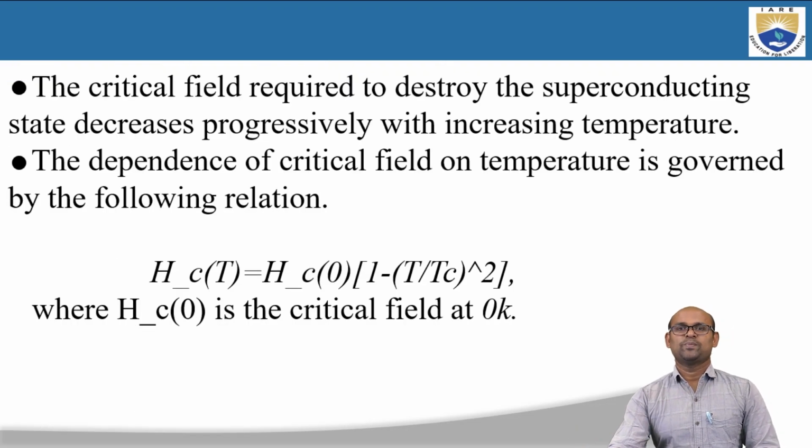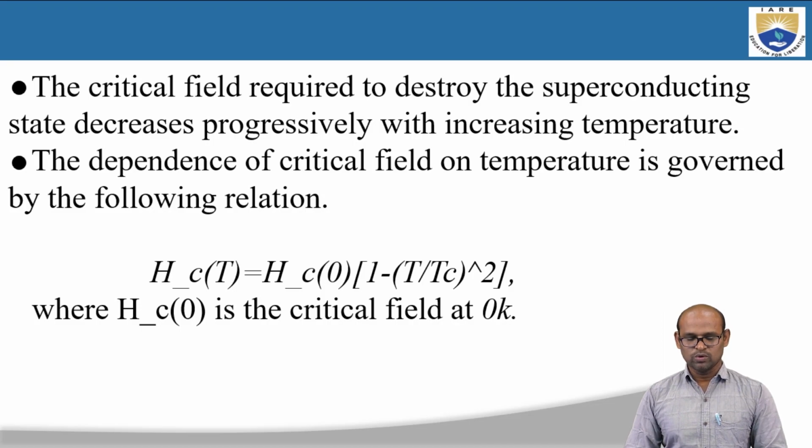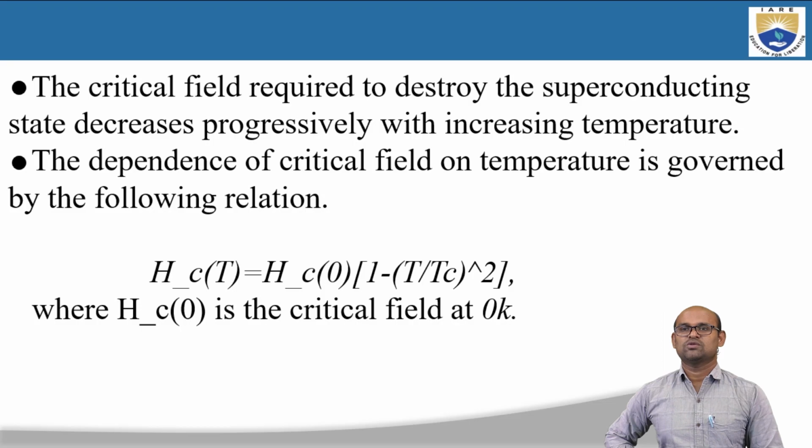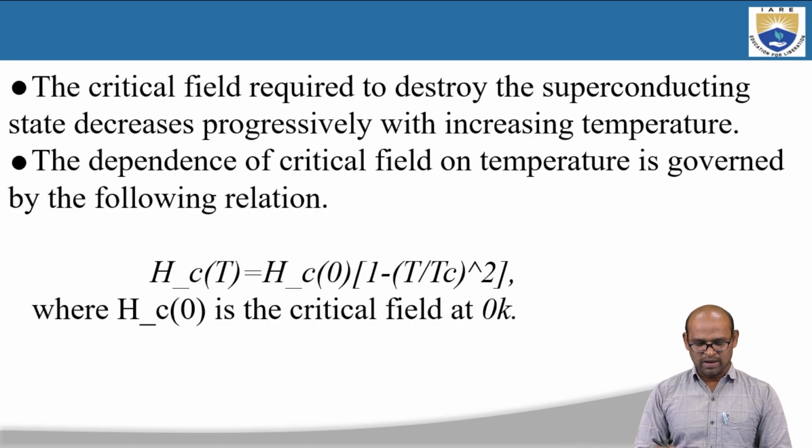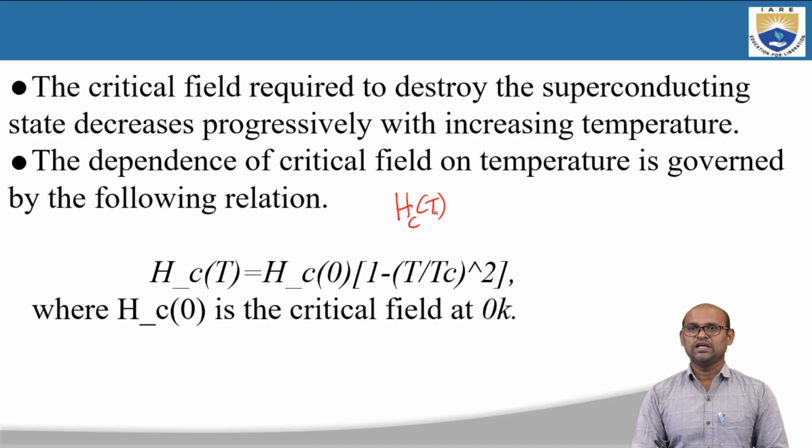Okay. So the critical field required to destroy the superconducting state decreases progressively with increasing temperature. Okay, so that is what we have seen here. The dependence of critical field on temperature is governed by this equation. So this is the equation. So that is Hc of T. So that is the critical field with temperature.